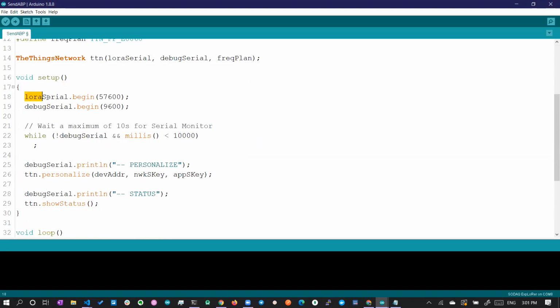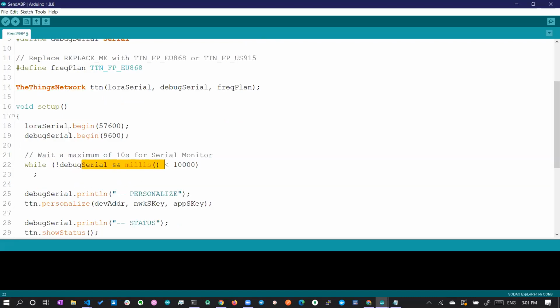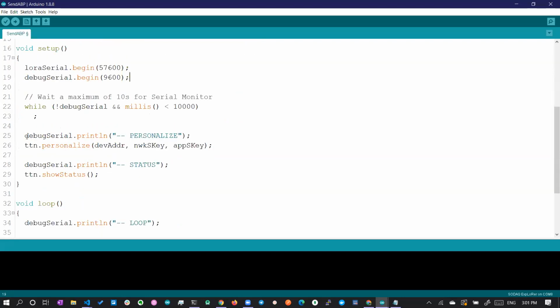Okay. You can see LoRa serial.begin and debug serial.begin. So these are the two things we are given, right? This will initiate the serial communication between the microcontroller and the LoRa module. And this will initiate the serial communication between your laptop and your microcontroller. Okay. And it will wait for some time for the synchronization to happen. Okay. And now we can go and connect it. So ttn.personalize. Okay. So this ttn.personalize is the command for ABP.